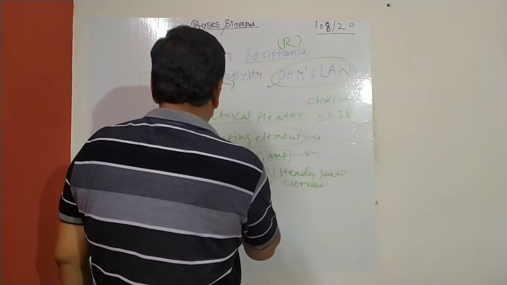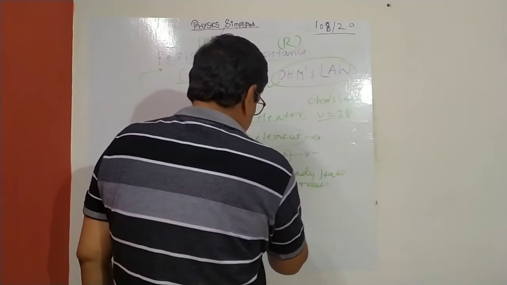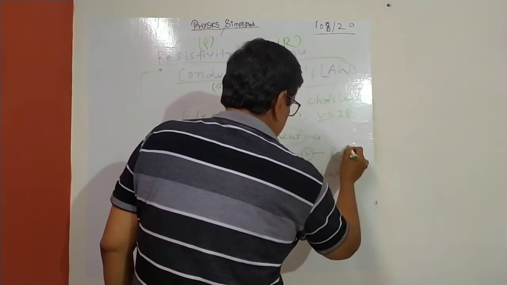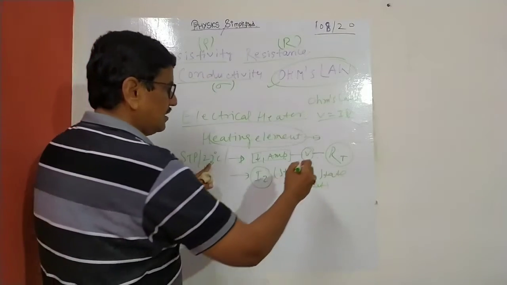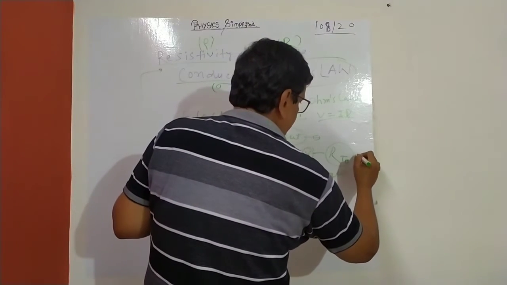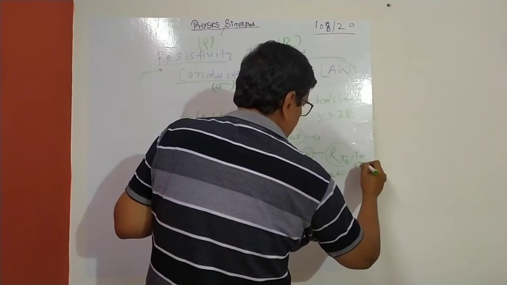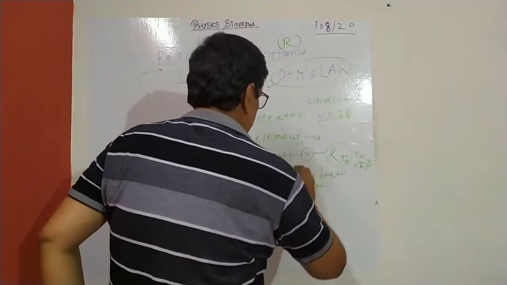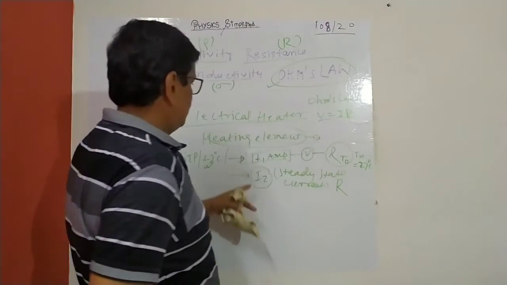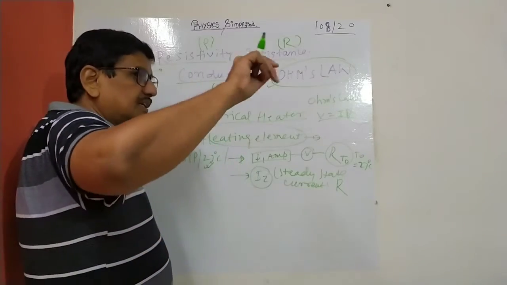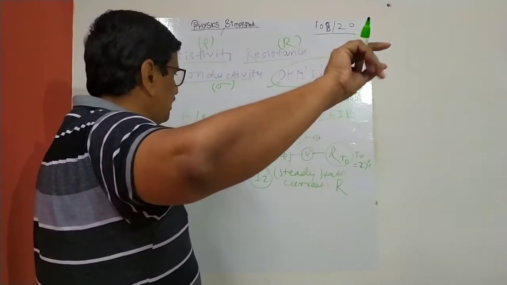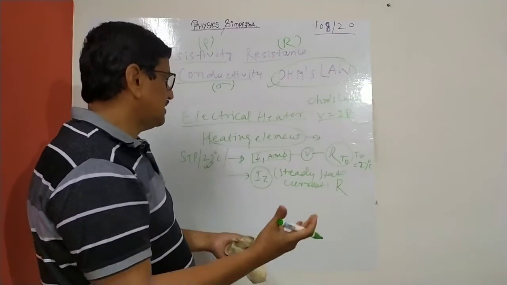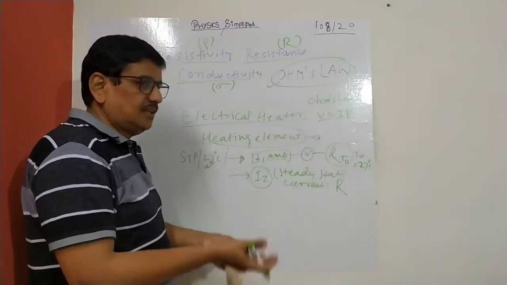Initially the temperature was 27 and there was a small current passed through a source. So this resistance we can calculate, that is resistance at temperature T, and that is our, you can say T0, and T0 is 27 degrees centigrade, or you can convert into Kelvin. And from this you can also calculate the resistance R, because initially you plug in your electric plug, then there is some time when the heating element will glow. That is another thing, that it will become heated and then light will be emitted.